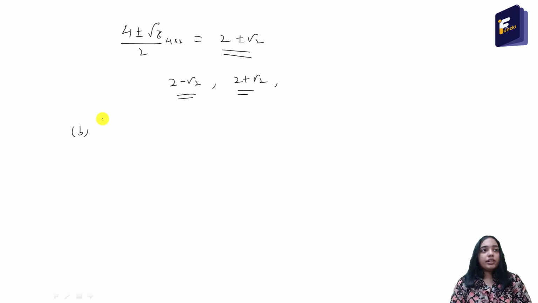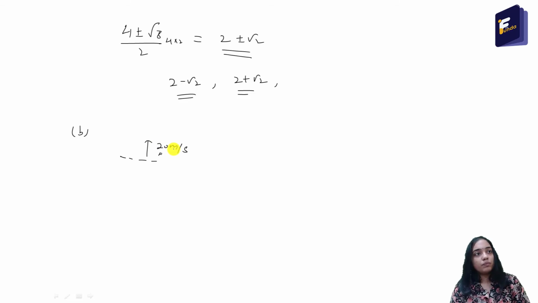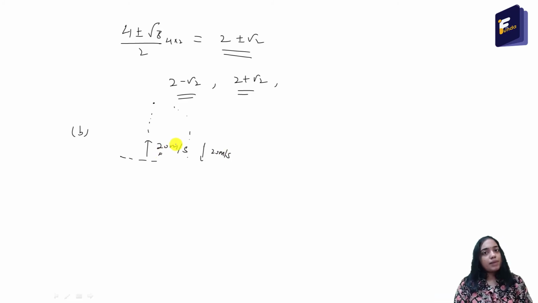So the next question was, at what time it will have a speed equal to half of its maximum speed. As the stone is thrown with a speed of 20 meter per second, this is the maximum speed, because gradually the speed will decrease and be 0 at the highest point. Then it will increase again and reach the ground with the same speed, 20 meter per second. We have already studied this in the lecture on motion under gravity. So 20 meter per second is the maximum speed.